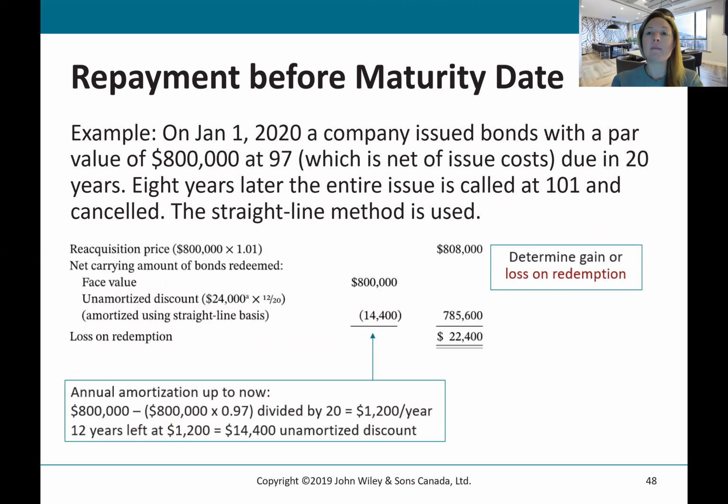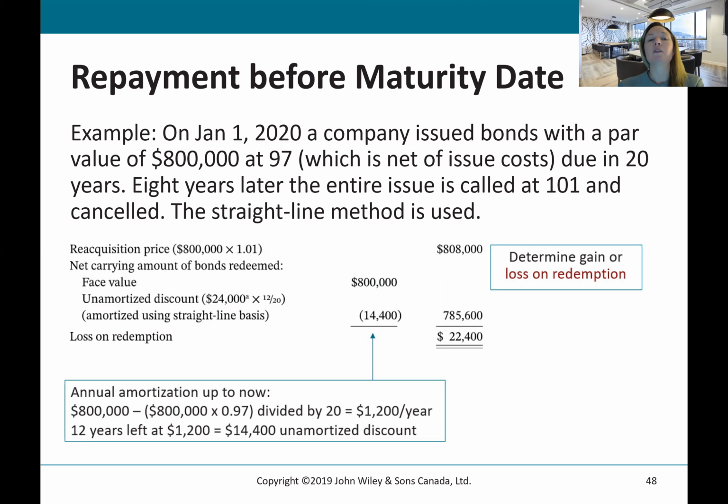So let's take a look at an example. On January 1st, 2020, a company issued bonds with a par value of $800,000 at 97, which is net of issue costs, due in 20 years. 8 years later, the entire issue is called at 101 and canceled. The straight line method is used.